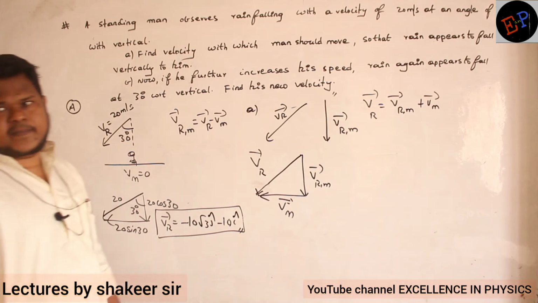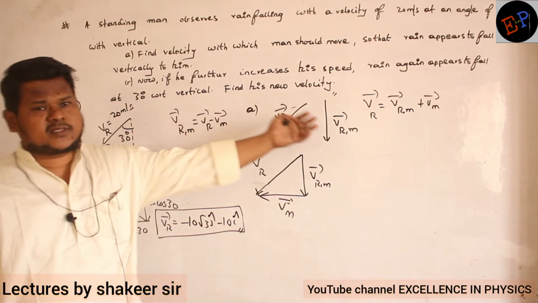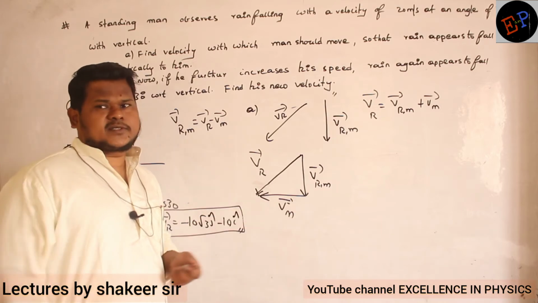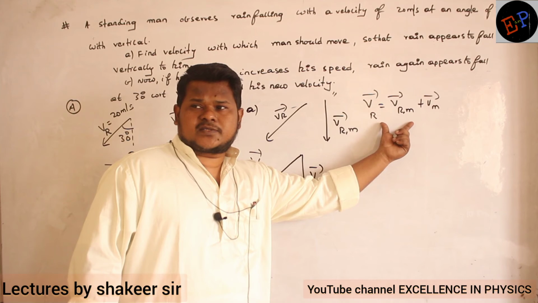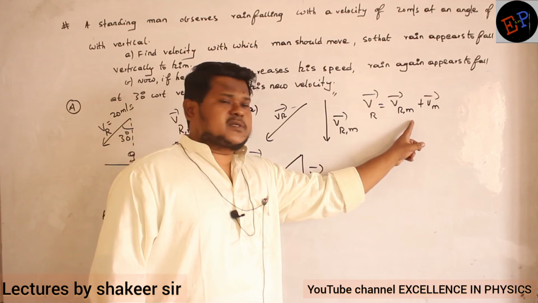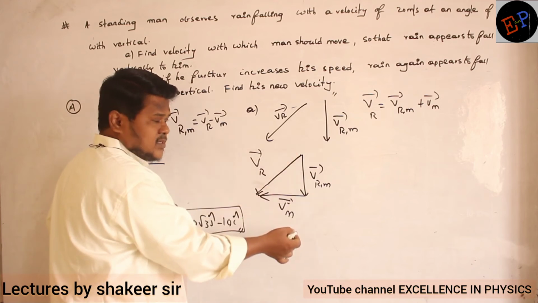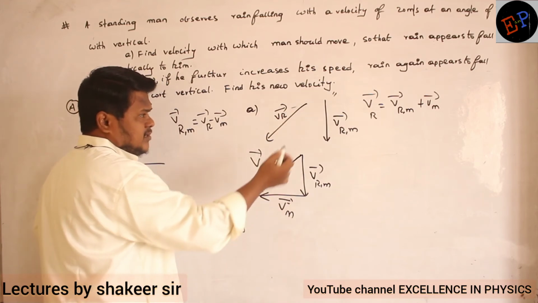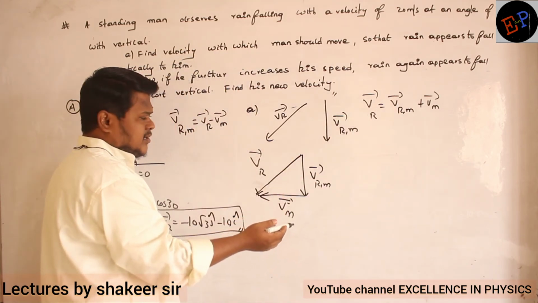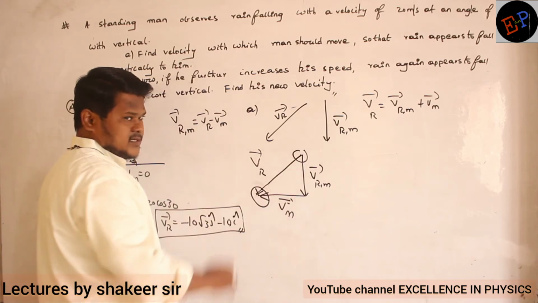Are you able to understand what is happening? So first of all, we are calculating in which direction the man is moving. Is he moving towards the east direction or towards the west direction? Now definitely we have proved that the man is traveling towards the west direction. Then only this condition will be satisfied. The velocity of the rain is the resultant of what? The velocity of rain with respect to man plus the velocity of man. Okay. So the velocity of rain with respect to man is falling downwards, no? And the velocity of rain we know already. And who is the resultant of these? The velocity of the rain is the resultant. The resultant should be head to head and tail to tail. So it is possible only when the velocity of man is in this direction.